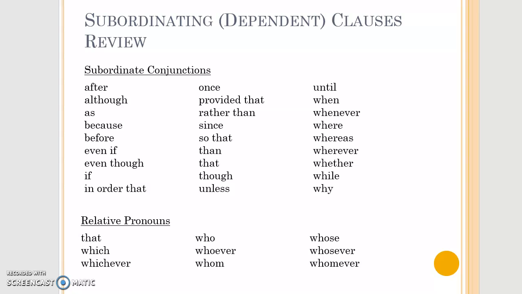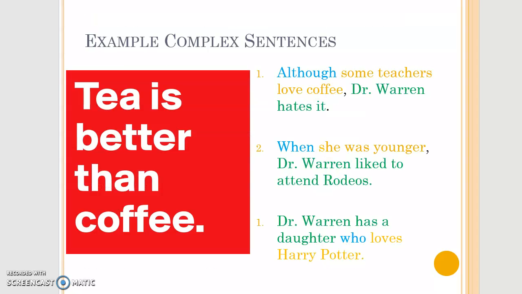Okay, so the way that this is going to work, I've been drinking lots of tea since I've been home, so my sentences are about tea and other things. But here are some examples of complex sentences. So the first one, although some teachers love coffee, comma, Dr. Warren hates it. You'll notice that my subordinate conjunction is in blue because conjunctions are going to stay highlighted blue. My dependent clause, although some teachers love coffee, that's a dependent clause. So except for the conjunction, the rest of it I'm going to highlight orange.